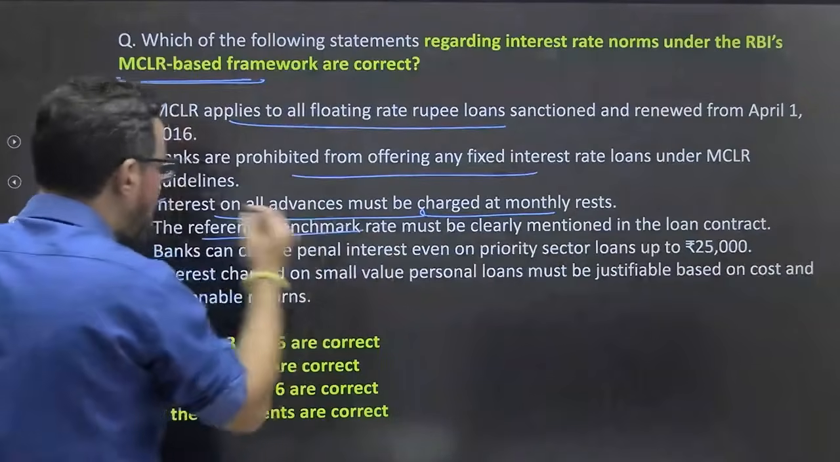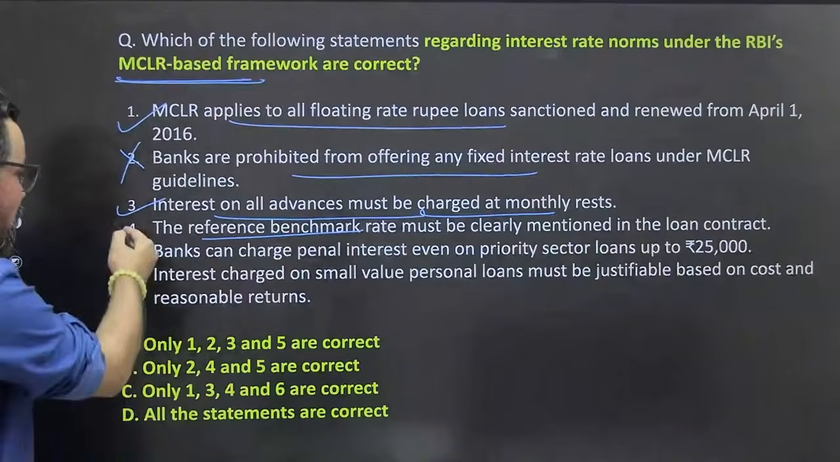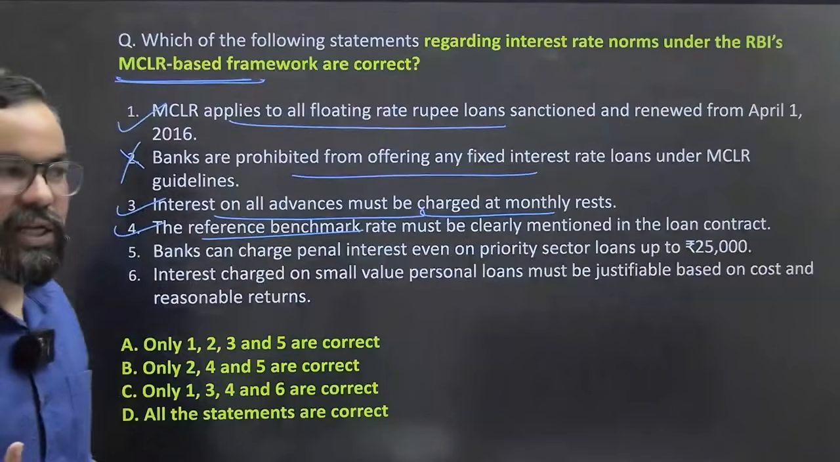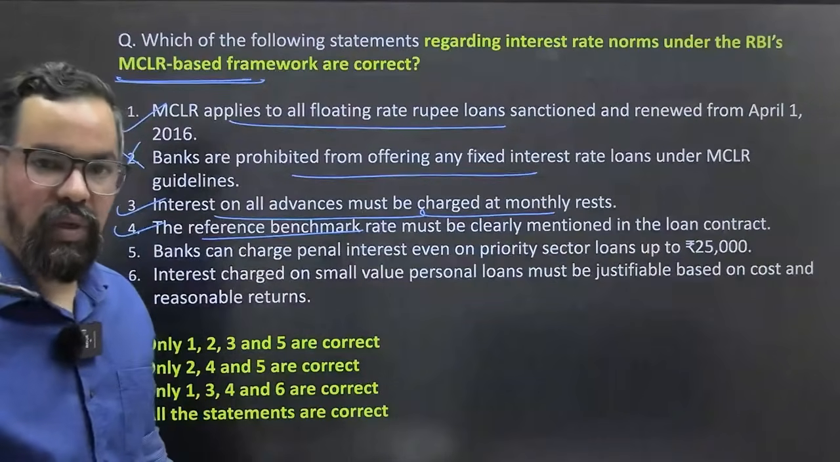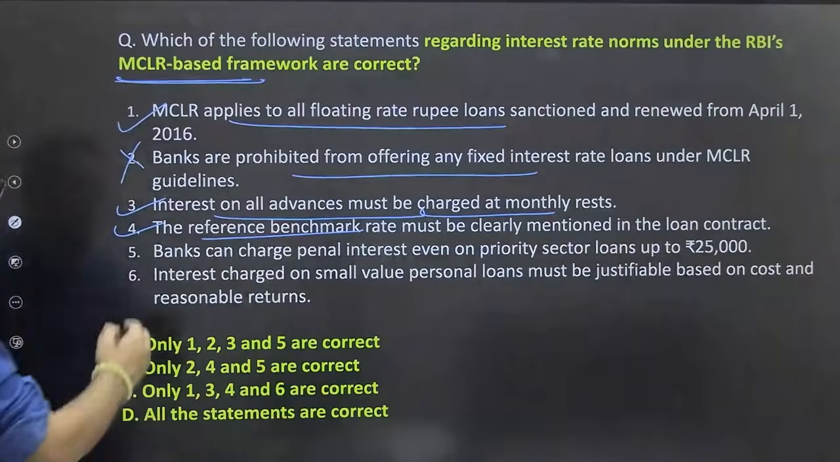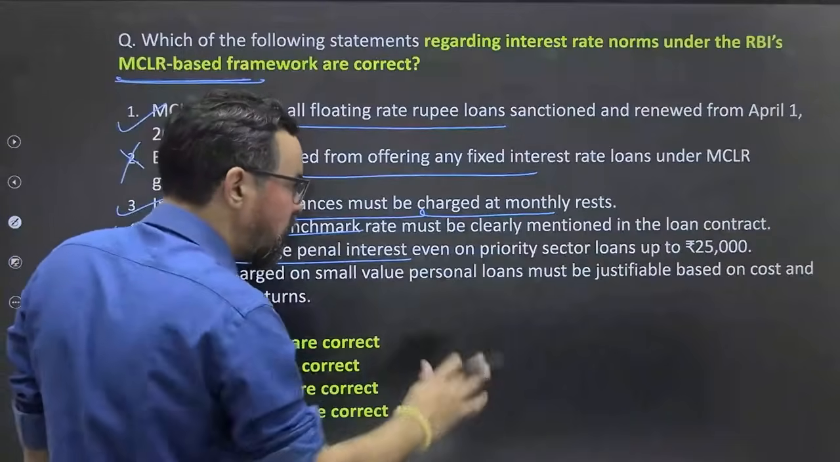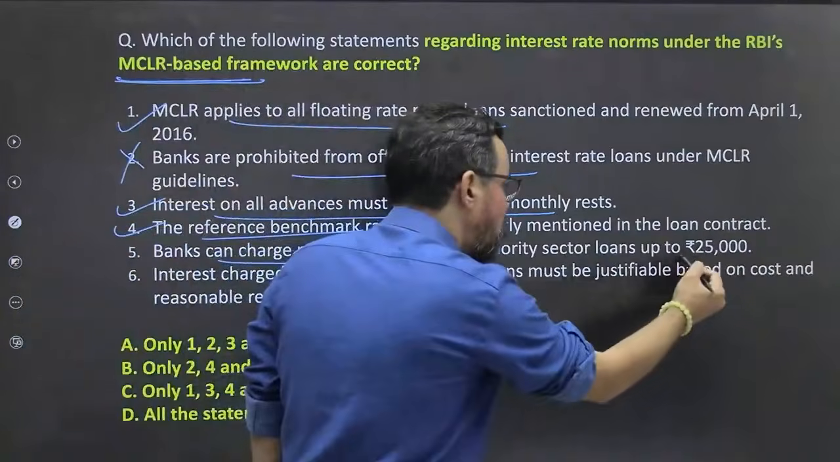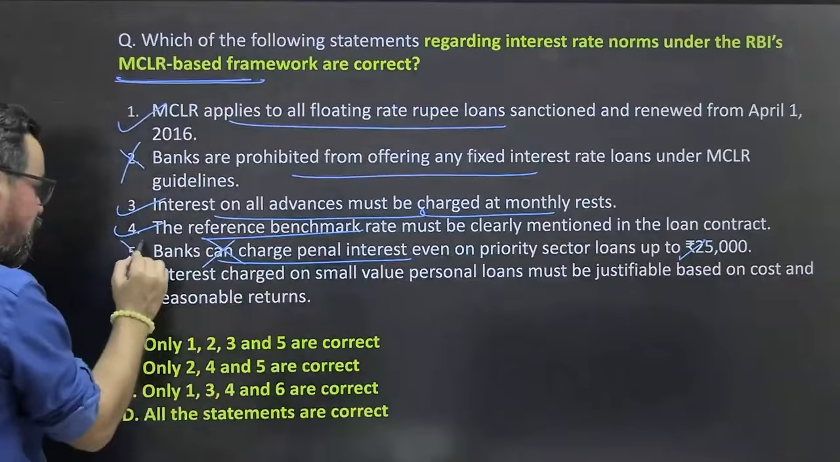The reference benchmark rate must be clearly mentioned in the loan. Let's say repo plus, like in the case of a home loan, they are linked with the repo rate. So repo rate plus, let's say, 2.5% or 2% or whatever. Then the bank can charge penal interest even on priority sector up to... no, there is no penal interest up to 25,000. There is no penal charge up to 25,000.